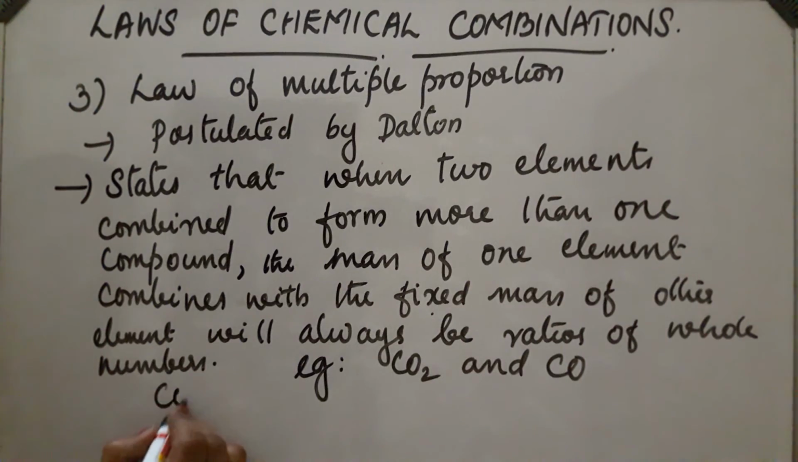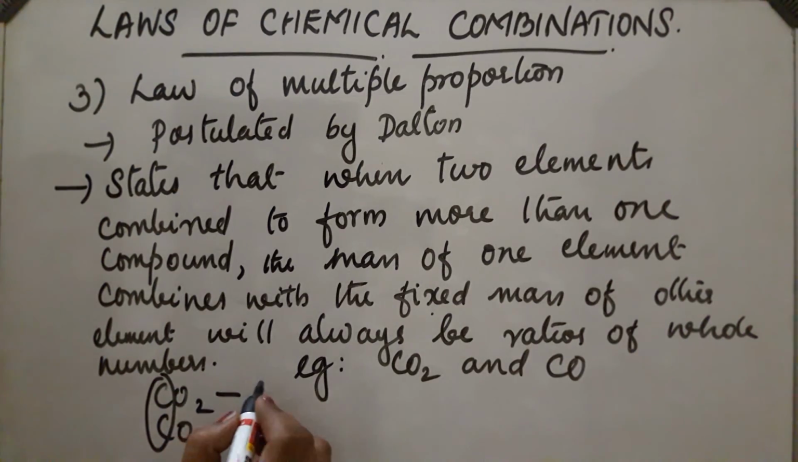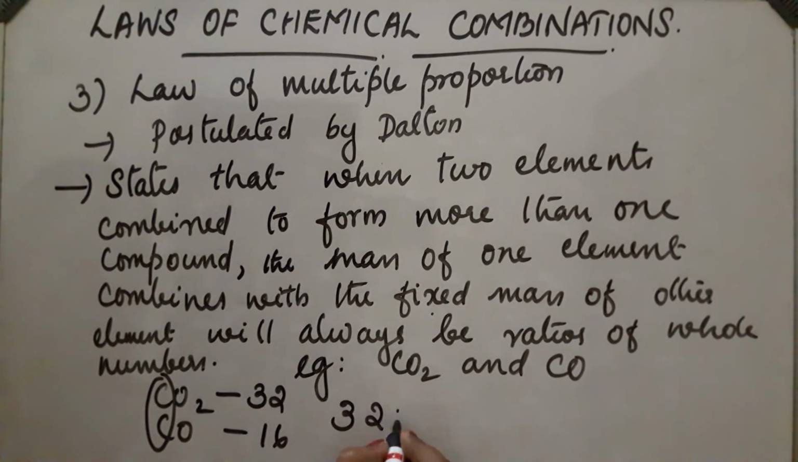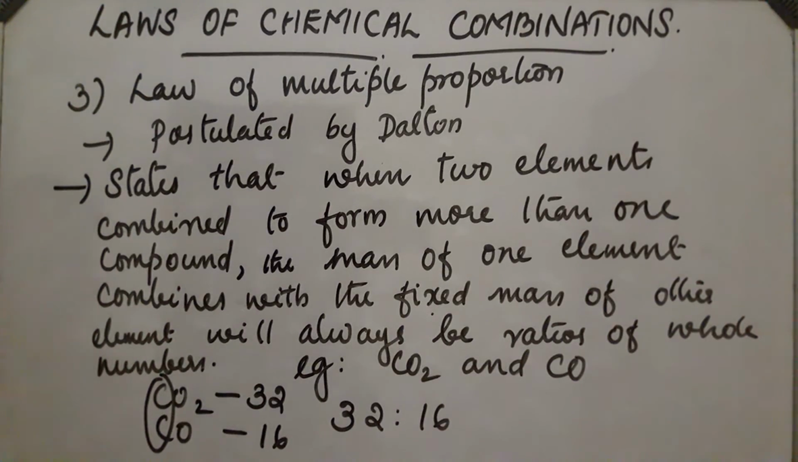So, carbon dioxide and carbon monoxide. Carbon is fixed. Two oxygen atoms mean a mass of 32, and here one oxygen atom has a mass of 16. So the ratio will be 32:16, which means 2:1. So it follows this law, that it is always a ratio of whole numbers.